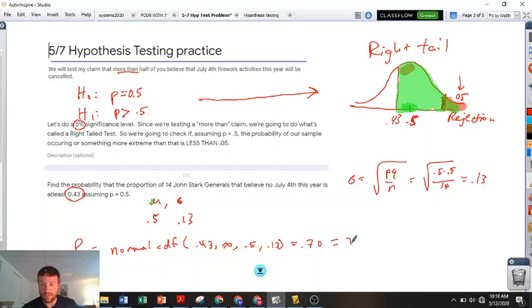Okay, so there's a 70% chance that the sample you'll get from 14 people is at least that, assuming that the mean is 0.5. That's way too high. Too high to reject. So we're not going to reject.